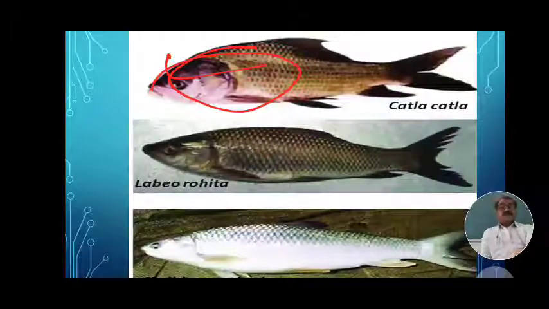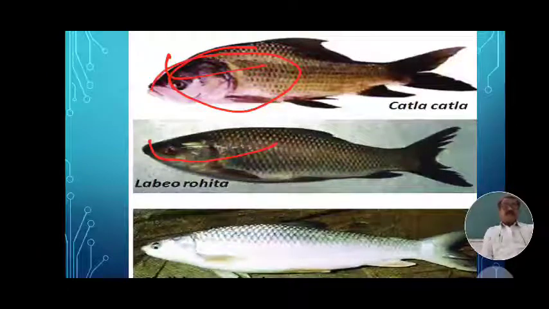This is the first. Second, Labeo rohita. It is also a Teleostomi member. It is an important and most useful commercial culturable fish. Again, next to the katla. Katla is the fastest growing. Next to the katla, Labeo rohita grows and is used as food.